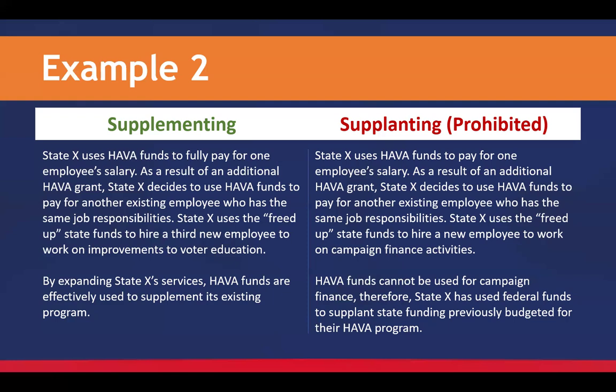Looking at supplanting, the state uses HAVA funds to pay for an employee's salary. As a result of additional HAVA money, the state decides to use those grant funds to pay for another existing employee who has the same responsibilities. They use those freed up state funds to hire a new employee to work on campaign finance activities. In this case, HAVA funds cannot be used for campaign finance. We know that's not a HAVA allowable activity. Therefore, they've used federal funds to supplant state funding, and this is unallowable.